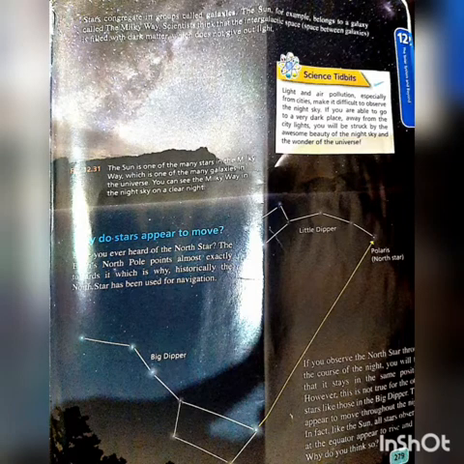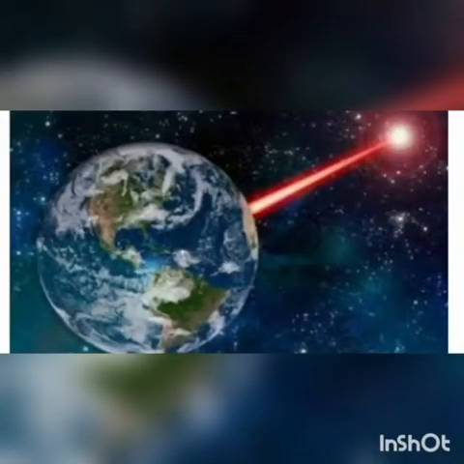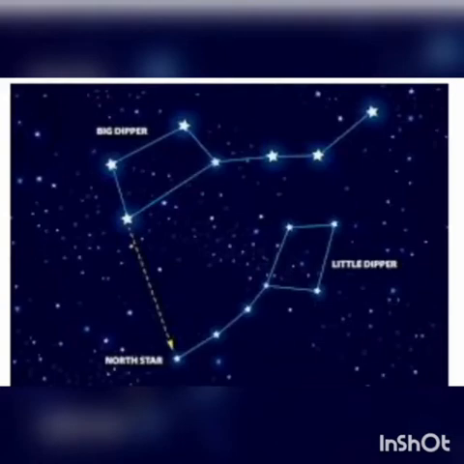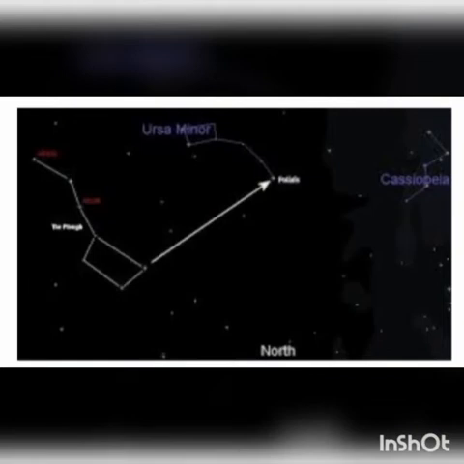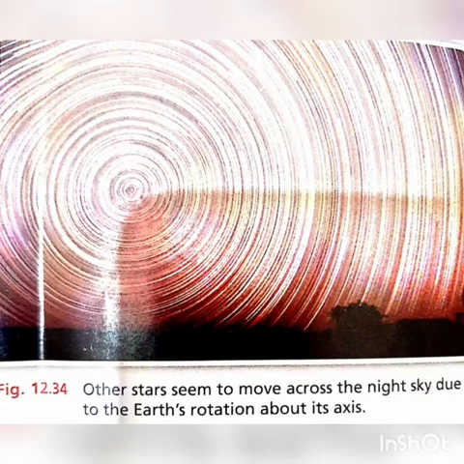Okay, next, why do stars appear to move? The stars appear to move because of the Earth's movement, because of the rotation of Earth. The nearest star is called the Polaris star. This is the Big Dipper and the Little Dipper and the Northern Star that is used by people for navigation. Other stars seem to move across the night sky due to the Earth's rotation about its own axis.